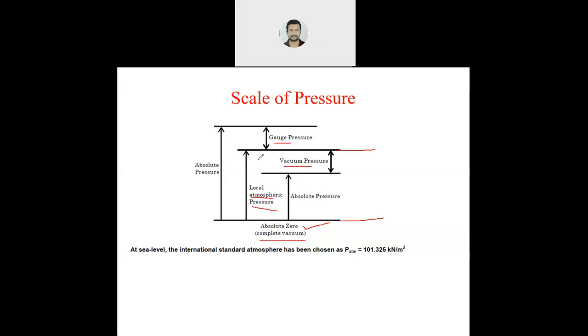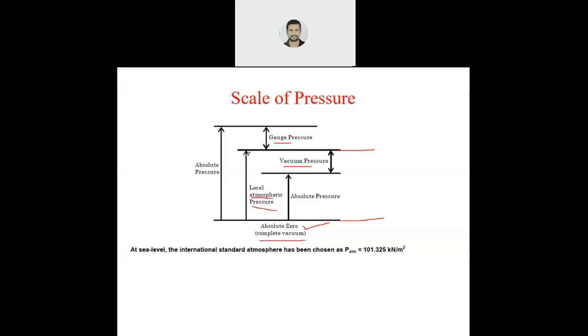Now, see, first, anything above the absolute zero can be called as absolute pressure. Anything greater than or above the absolute zero is known as absolute pressure. First thing. Now, second thing.